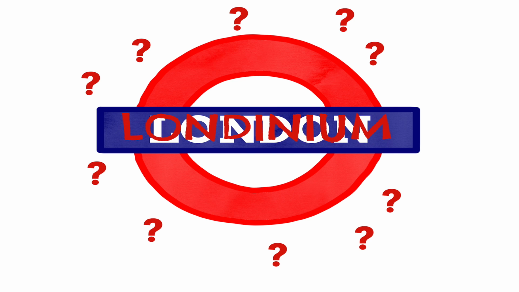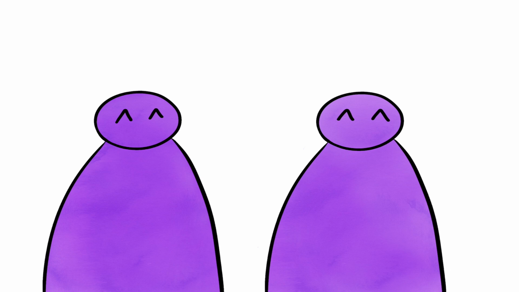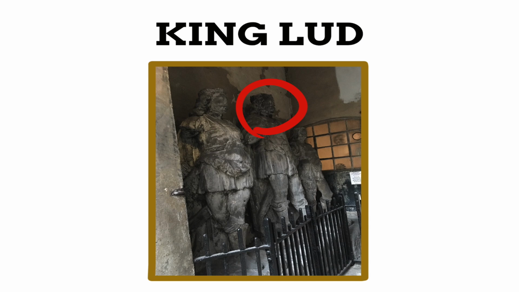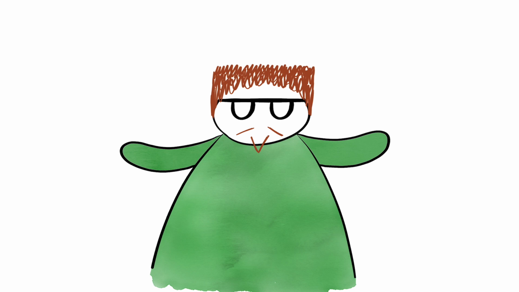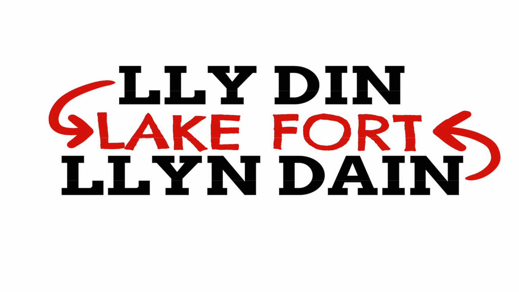2 of those ideas come from the names of mythical people, one of these being the pre-Roman king of Britain, King Lud, another being that it was named after someone of mythology called Londino, this name coming from the Celtic word wild or fierce. Yet some think that the name comes more from geography than people, with the idea London was originally Lindin or Lindane, coming from the Welsh term Lakefort, referencing London being situated by the Thames.